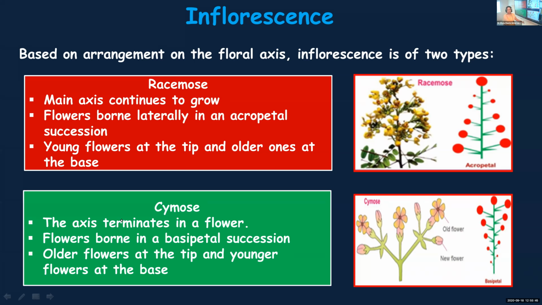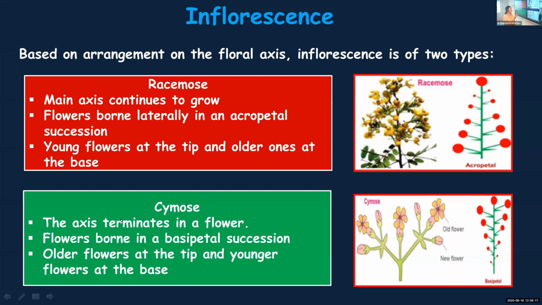And what is special about racemose inflorescence? Here if you see the picture also, you can find that the growth has not stopped. It is continuing to grow. So the main axis will be continuing to grow, and the flowers will be arranged laterally on the side in an acropetal succession. Acropetal succession means, as you can see in the picture, the young flowers will be at the tip, and the older flowers you can find at the basal region.